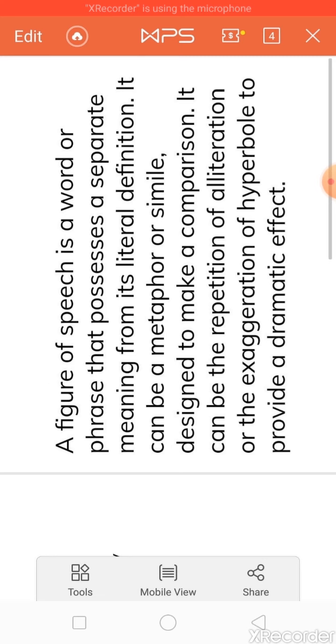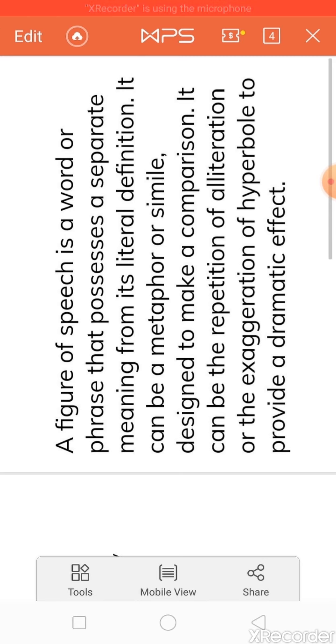So here you can say that figures of speech add beauty to any sentence we are saying. Like the poet used different types of sentences just to add beauty to their poems.